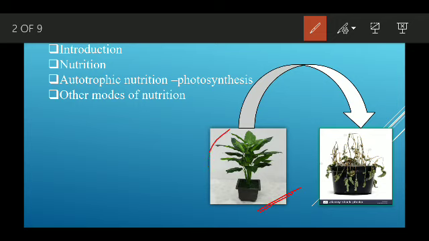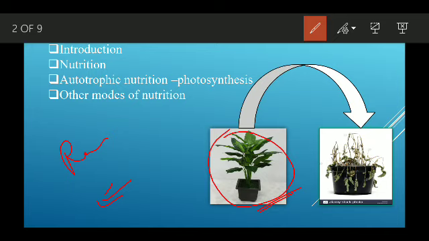A plant is a living organism, and you have learned in previous classes that all living organisms perform certain activities like respiration, excretion, growth, movement. These are some of the processes.